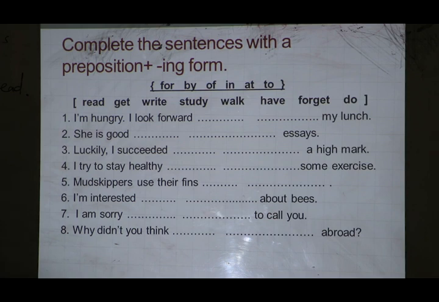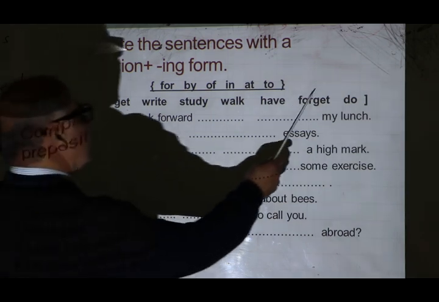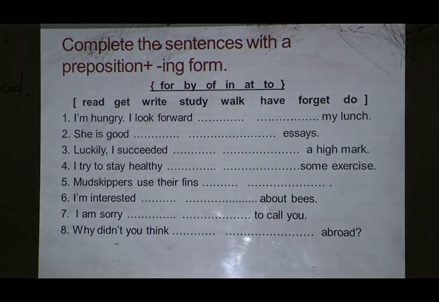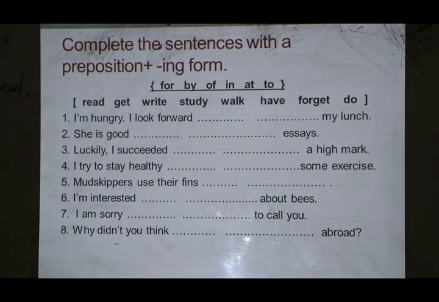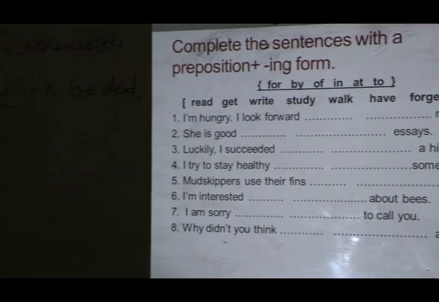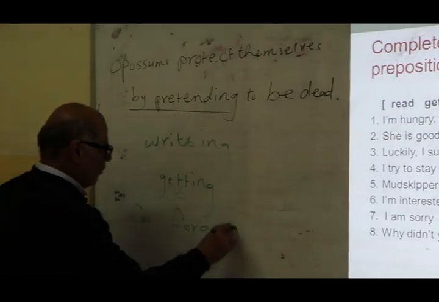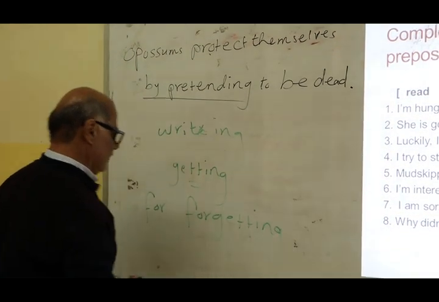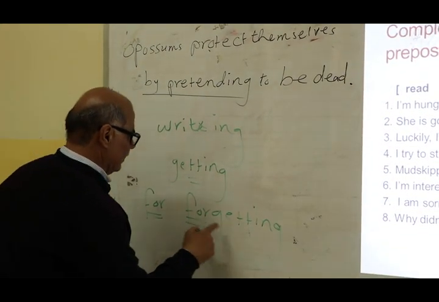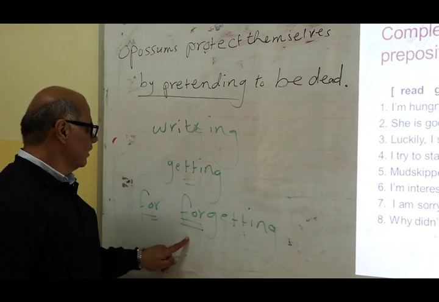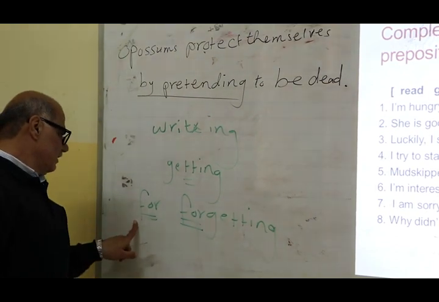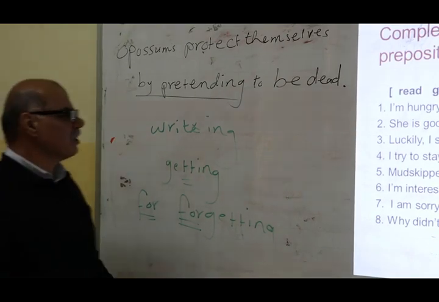I am sorry for forgetting to call you. Also, forgetting, the T is doubled. Forgetting. I'm sorry for forgetting. And be careful, we write for here and forgetting is another word. So of course, for here is a preposition, and forgetting is a part of the verb forget. So, for forgetting. Not write forgetting twice, you just have to write the preposition for.